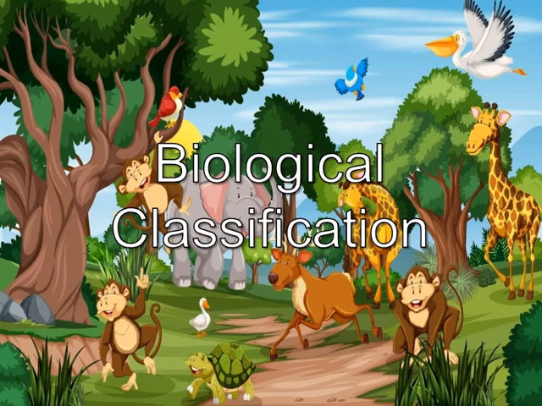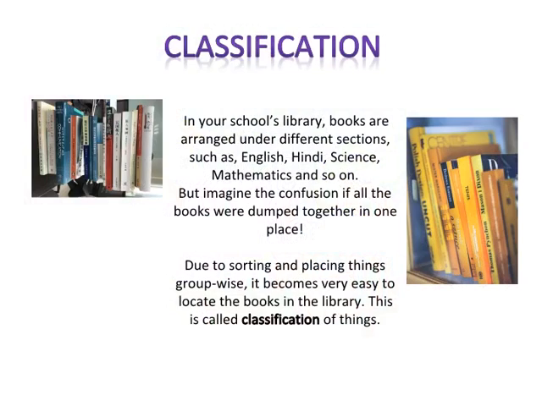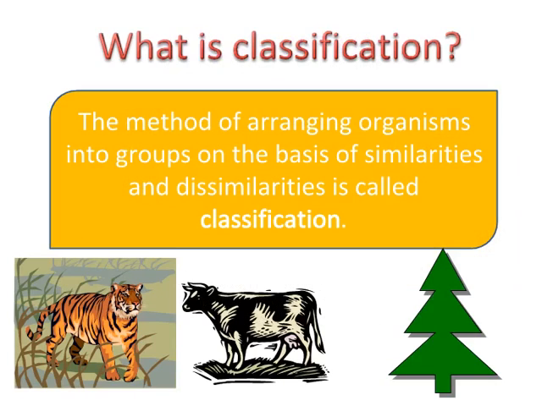Lesson 1: Biological Classification. In your school's library, books are arranged under different sections such as English, Hindi, Science, Mathematics, and so on. But imagine the confusion if all the books were dumped together in one place. Due to sorting and placing things group-wise, it becomes very easy to locate the books in the library. This is called classification of things. What is classification? The method of arranging organisms into groups on the basis of similarities and dissimilarities is called classification.